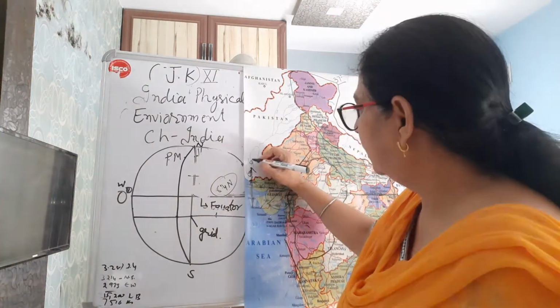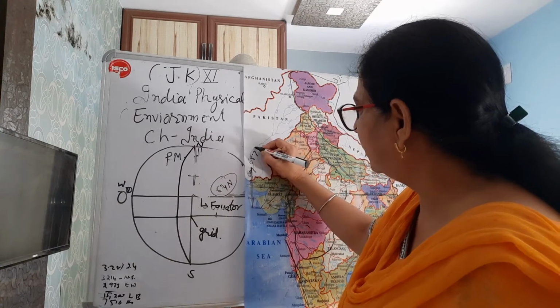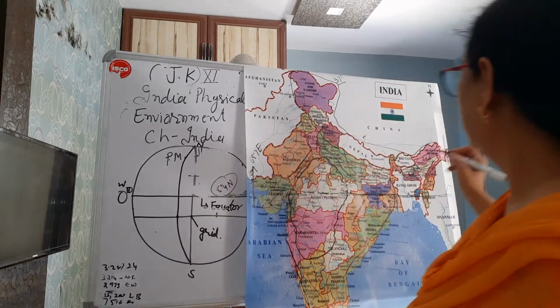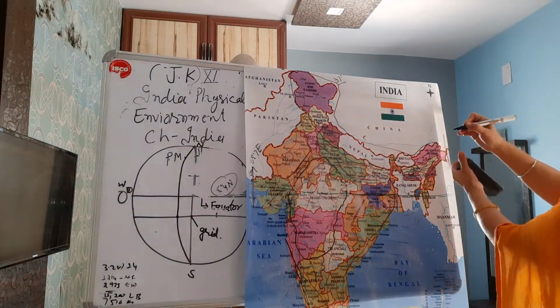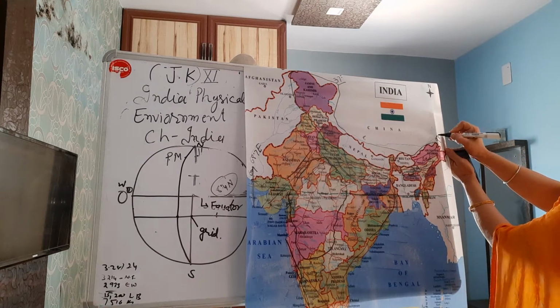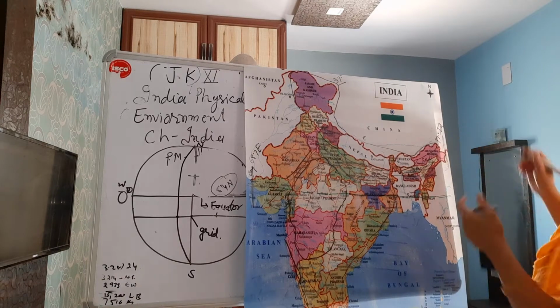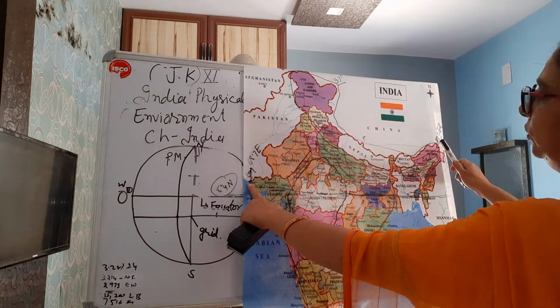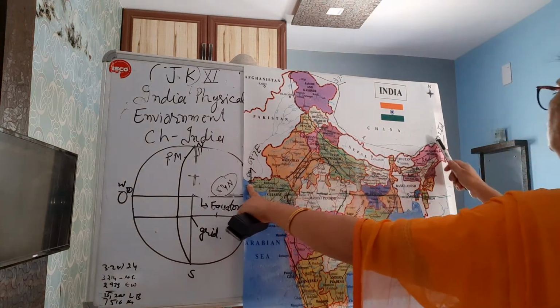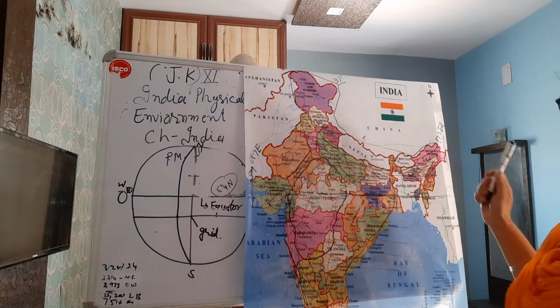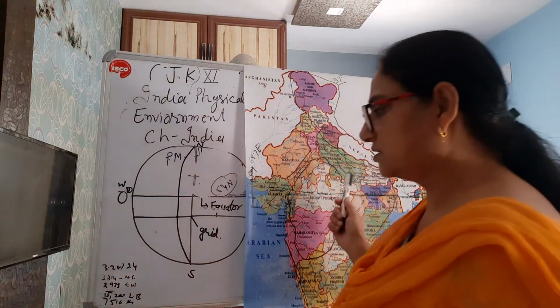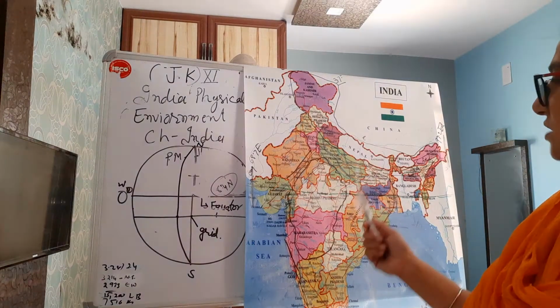Here we will write 68.7 degree east. Here we will write 97 point something degree in the east. Approximately from Gujarat to here, there is approximately a 30 degree difference.